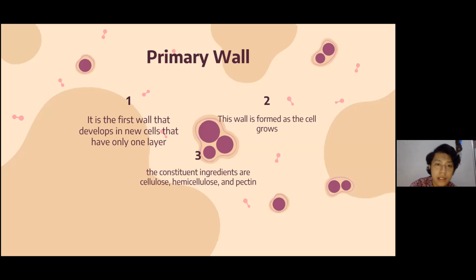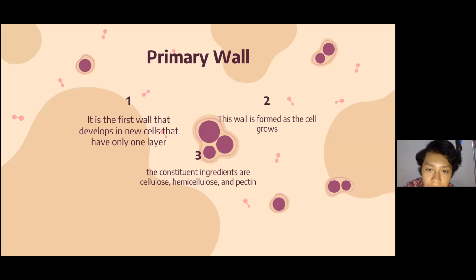The second is the primary wall. It is the first wall that develops in a new cell, which has only one layer. We can find the primary wall in all plants, in younger plants that have only one layer.